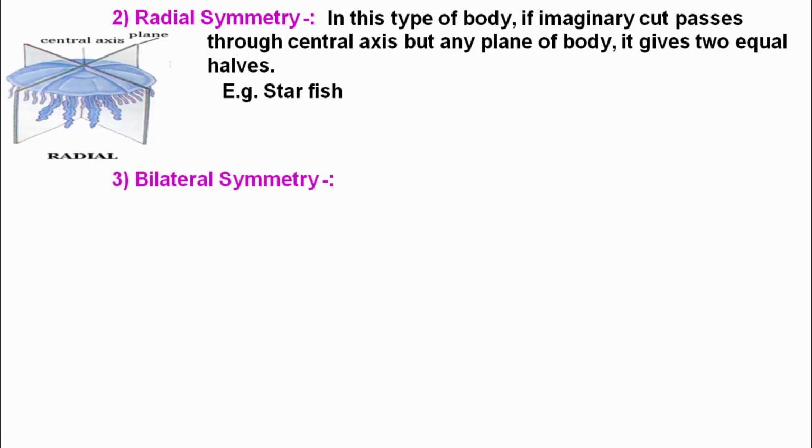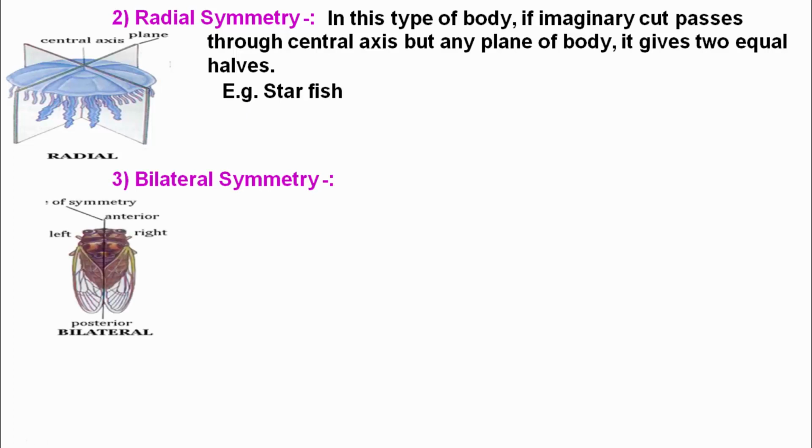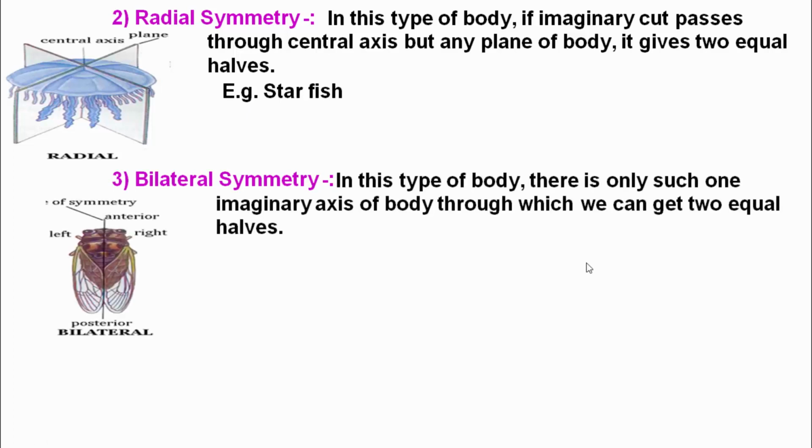Then bilateral symmetry. Bilateral symmetry means that in this type of body there is only one imaginary axis through which we can get two equal halves. That type of symmetry is called bilateral symmetry.